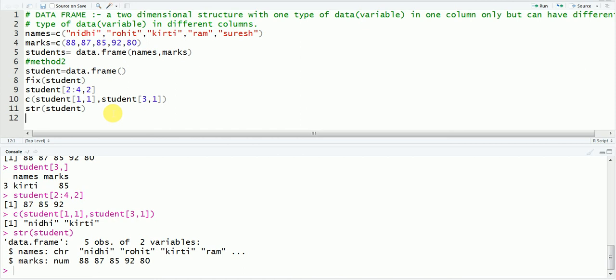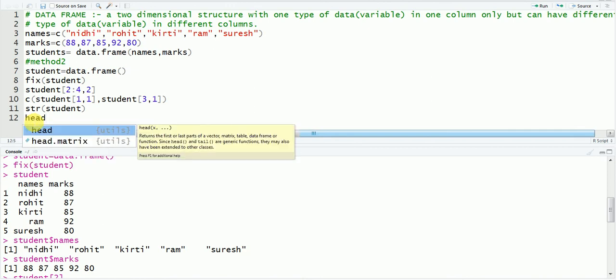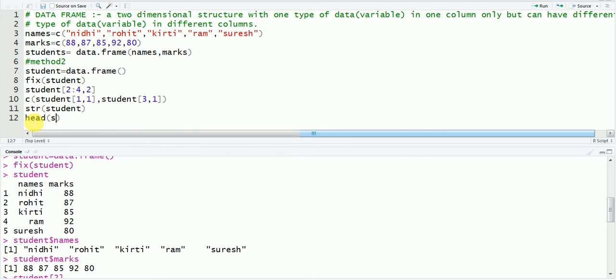Now let us suppose you want to extract only the first, second or third rows. If you want to extract only 3 rows from this data frame, then what will you use? You will use the head command: head, student, and then a comma and how many rows you want.